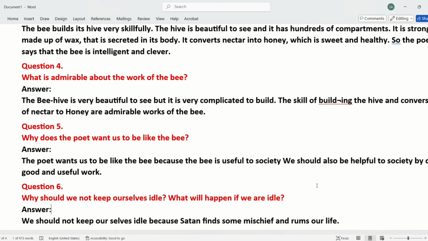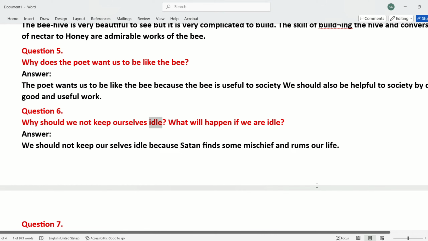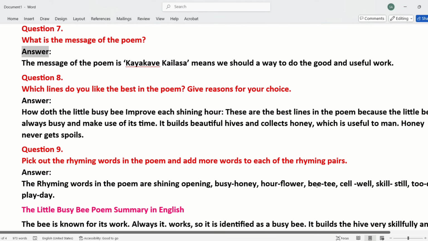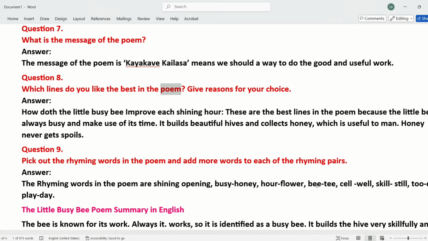Question 6. Why should we not keep ourselves idle? What will happen if we are idle? Answer. We should not keep ourselves idle because Satan finds some mischief and ruins our life. Question 7. What is the message of the poem? Answer. The message of the poem is Kaya Cave Kailasa, which means we should always do good and useful work. Question 8. Which lines do you like the best in the poem?